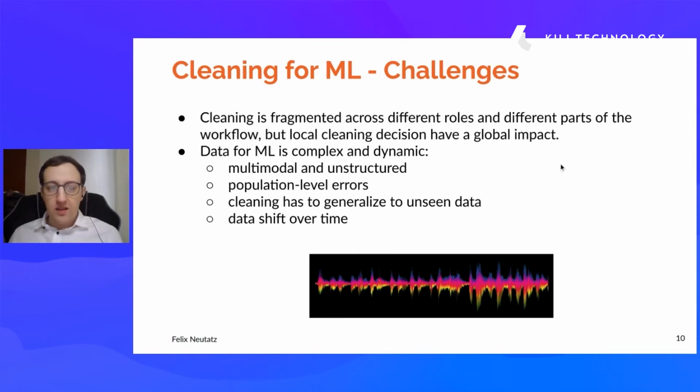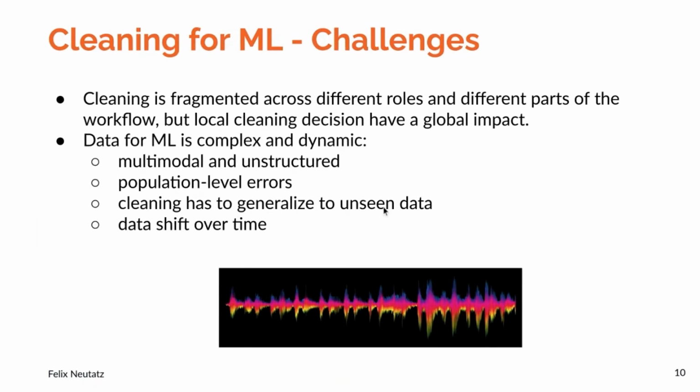So even if specific records are clean, an unrepresentative sample of the data might lead to bias in the later model stages. So this is also different to what we have in the data management community. Furthermore, of course, cleaning has to generalize to unseen test data, and also the data shifts over time.